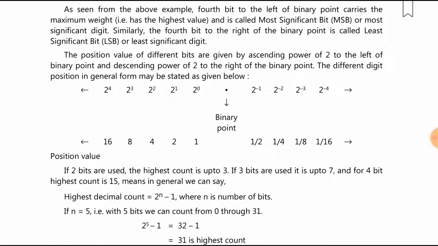If 2 bits are used, the highest count is up to 3, if 3 bits are used it is up to 7, and for 4 bits the highest count is 15. In general, the highest decimal number is 2 raised to power n minus 1, where n is the number of bits. If n is 5, with 5 bits we can count from 0 through 31. So 31 is the highest count.